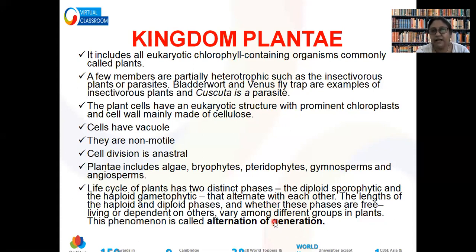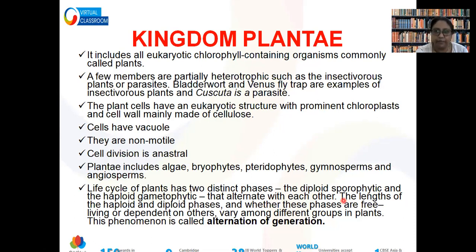In the case of plants, the original organism in pteridophyte, gymnosperm and angiosperm is diploid. In algae, it is compulsorily haploid. In bryophyte, both options are available. So alternation of generation is not only about sporophytic and gametophytic. It can be of haploid phase and diploid phase also, which also come in alternate order.